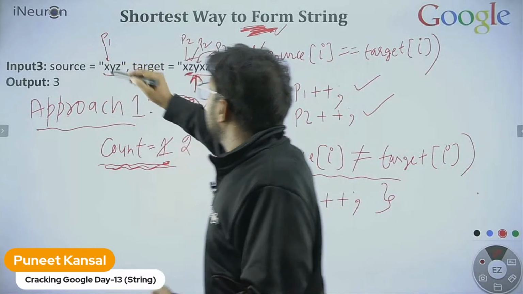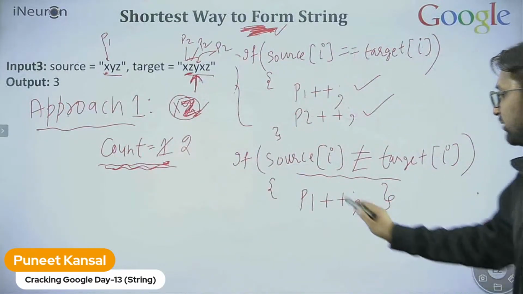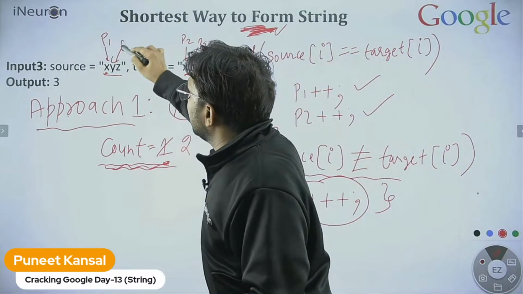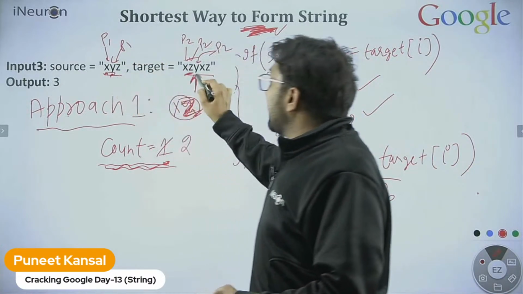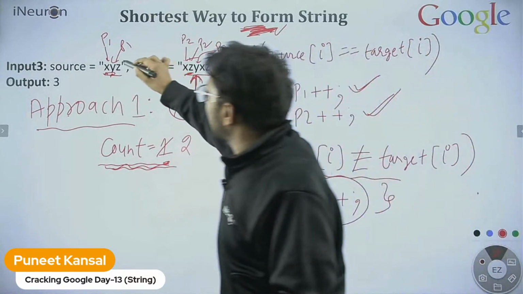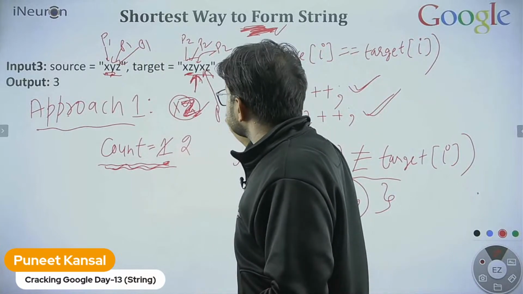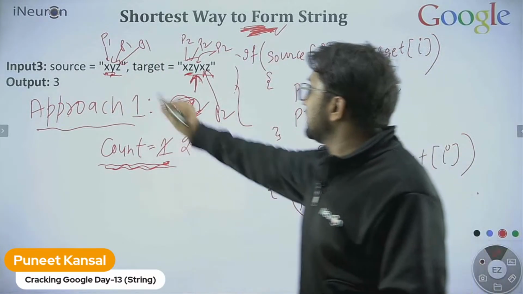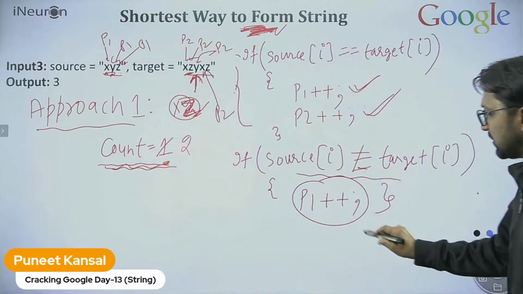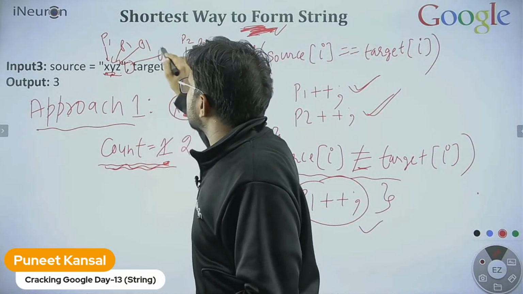Is the y here? They are not matching. Here is x, here is y. They are not matching, so we increment p1 only. Is y and y matching? Yes, y and y are matching. Then increment both. Now p1 is here and p2 is here at x. Z and x are not matching. If they are not matching, simply increment p1. Now again p1 is out.